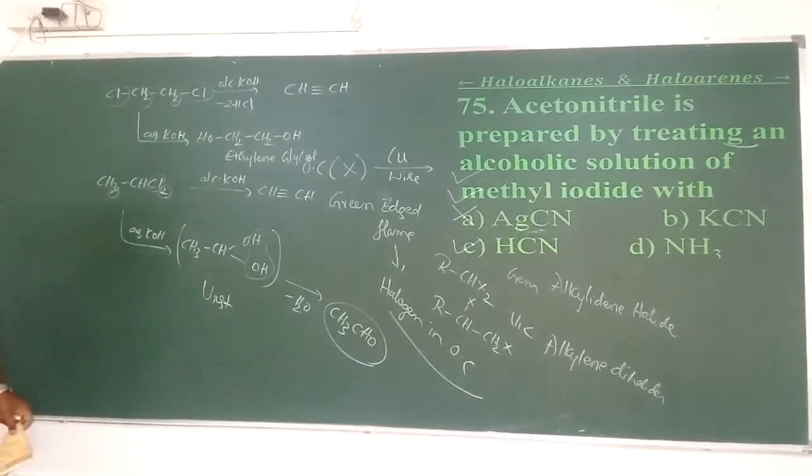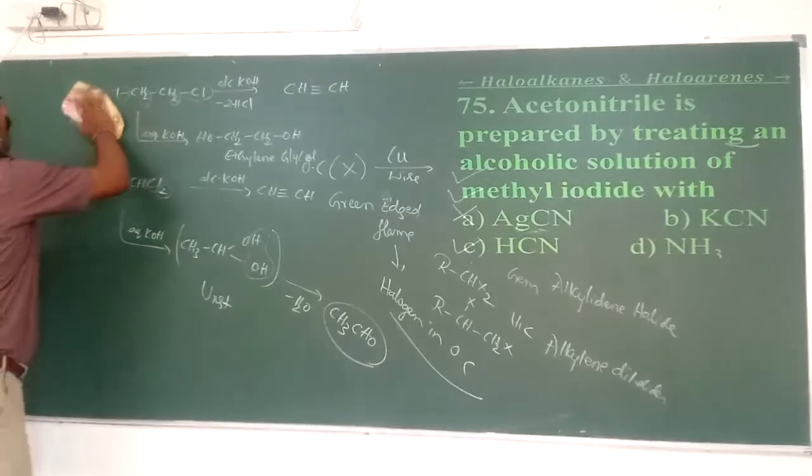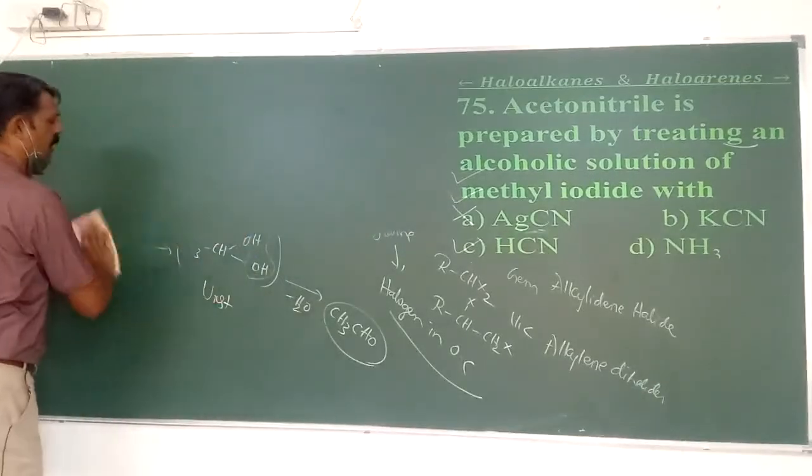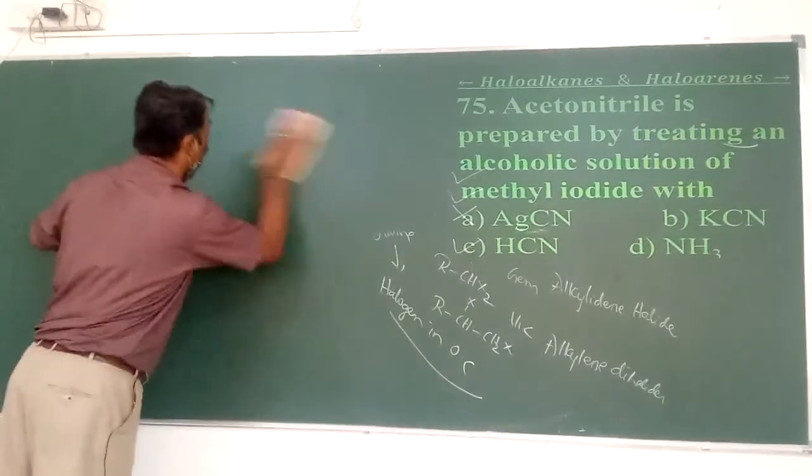Acetonitrile is prepared by treating an alcoholic solution of methyl iodide with a reagent. First, you have to know the formula for acetonitrile. What is acetonitrile?